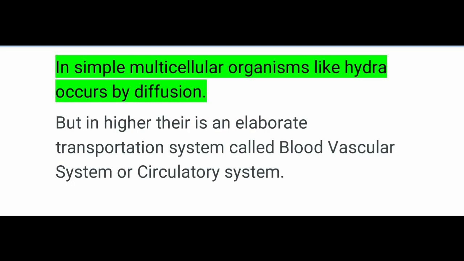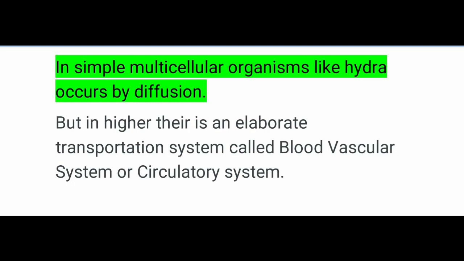This is the definition which you have studied before also, in the chapter on absorption of roots. Also, in simple multicellular organisms like Hydra, the circulation takes place through the diffusion method.